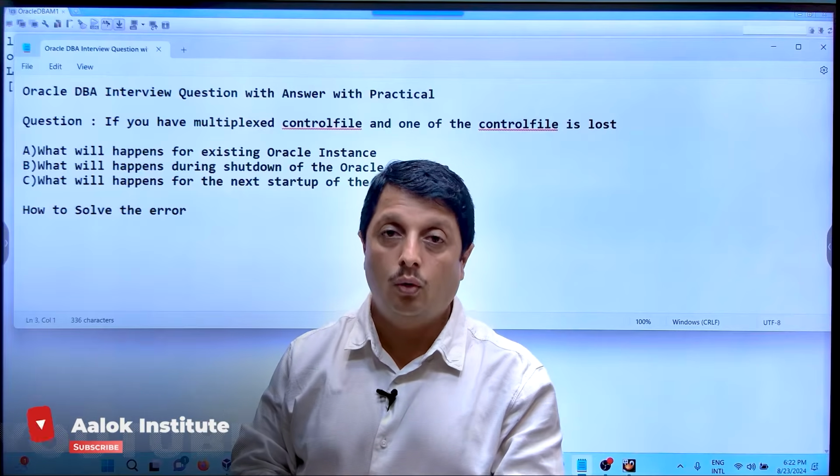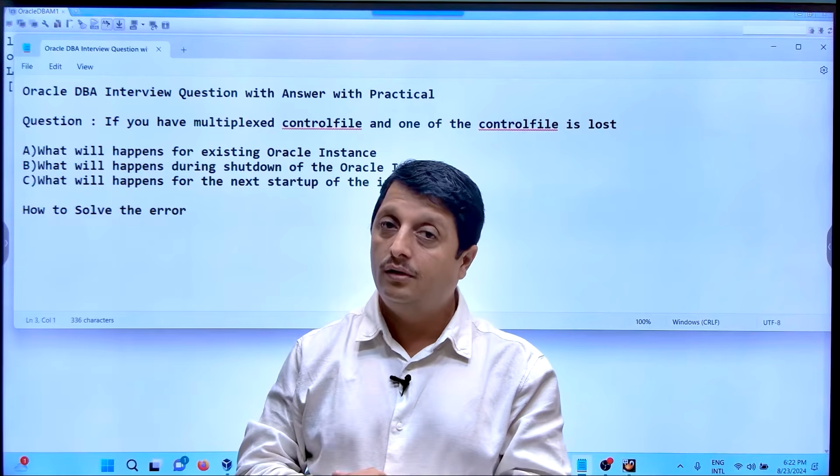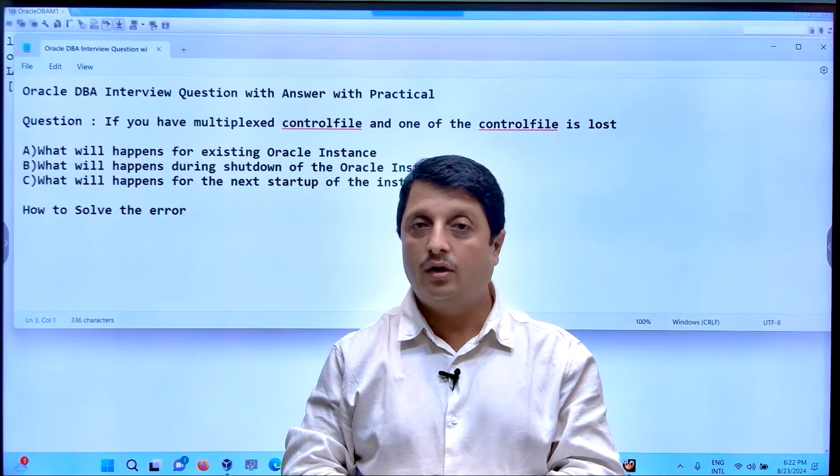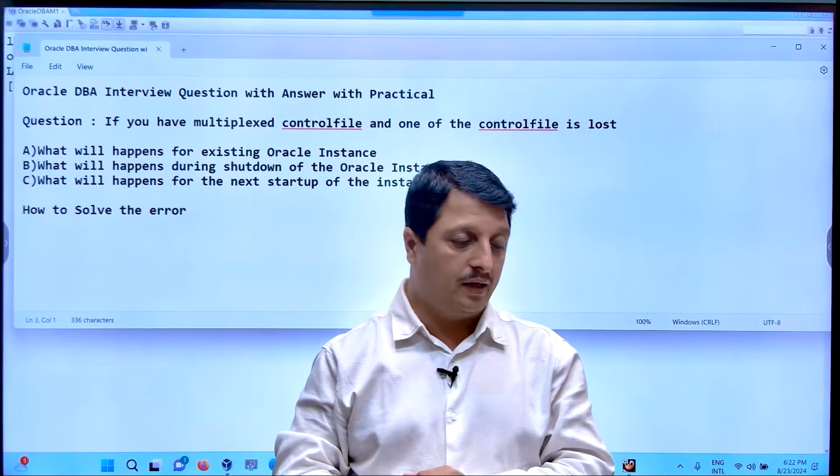Will it allow to mount? Will it allow to start? Or will it allow to open? Let's see with the practical part.